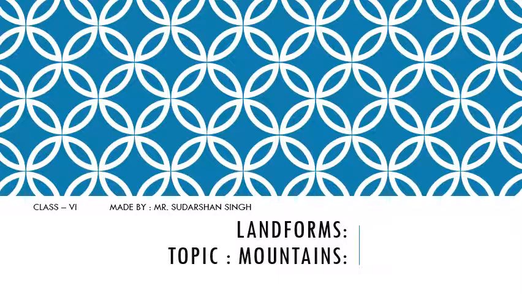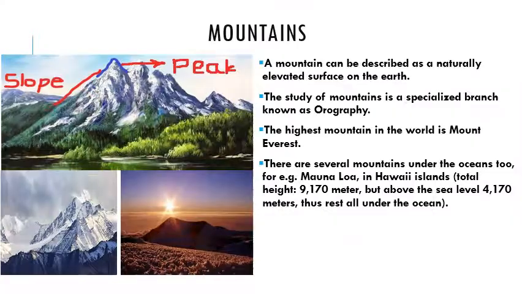Hello students, today we will take our topic, mountains, in our chapter number 2, that is landforms. This lecture is for 6th class. So let us start. Mountains. A mountain can be described as a naturally elevated surface on the earth. The study of mountains is a specialized branch known as orography.